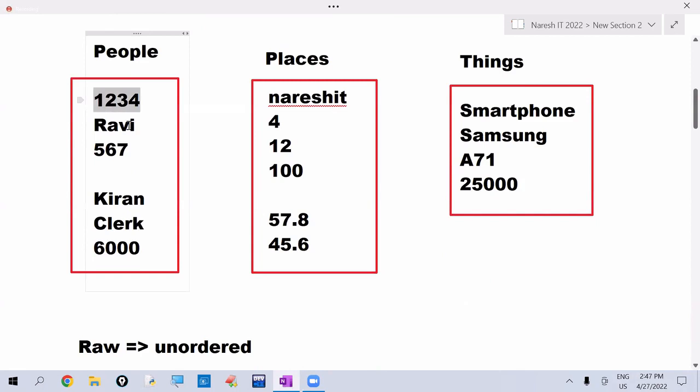Student ID is the data. Student name is the data. Marks value is the data. Job designation is the data. Salary is the data. Institute name is the data. Institute address is the data. Like that, thing name is the data. Company name is the data. Like that.